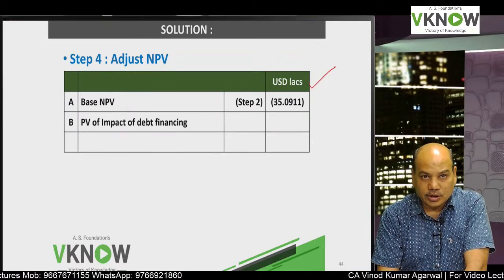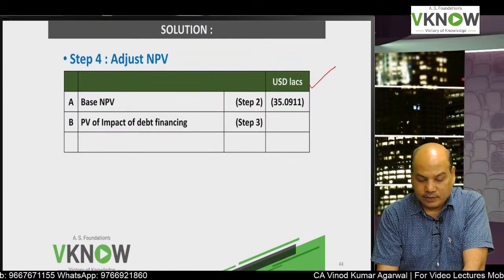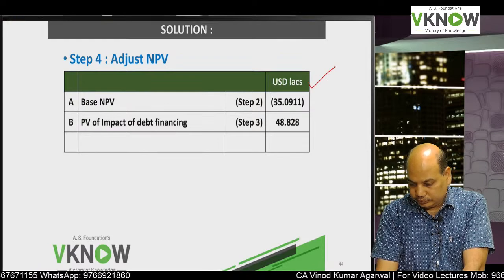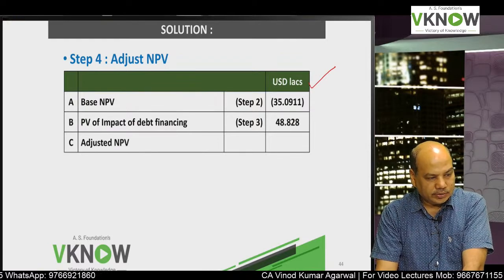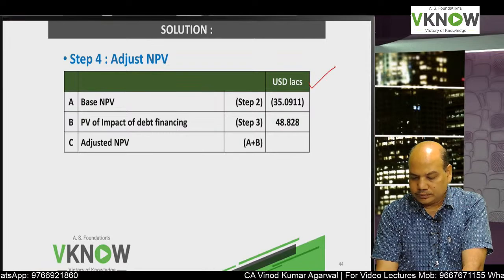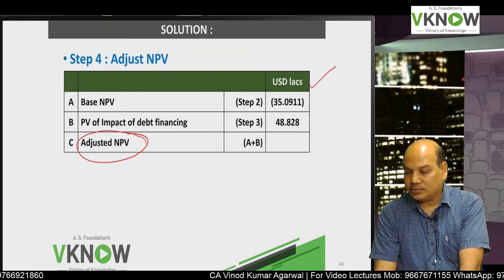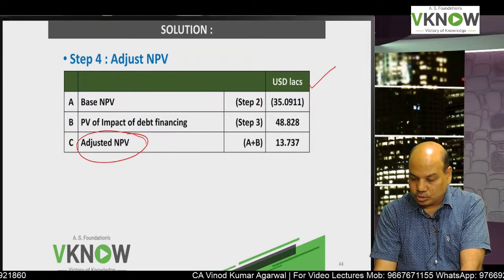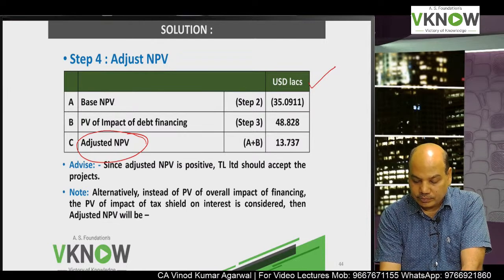Flotation cost is not there. Debt financing is there, PV of debt financing 48.828. So now take the total. This total is called adjusted NPV. So the total of A plus B is positive 13.737.